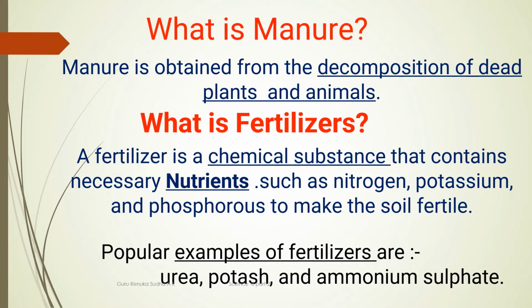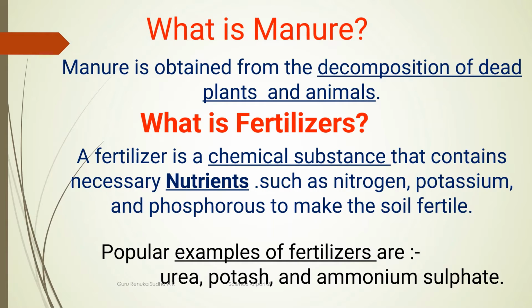Then what is fertilizer? Fertilizer is a chemical substance that contains necessary nutrients such as nitrogen, potassium, and phosphorus to make the soil fertile. See, you have observed the difference between the meaning of manure and fertilizer. Manure can be obtained by the decomposition of dead plants and animal bodies.